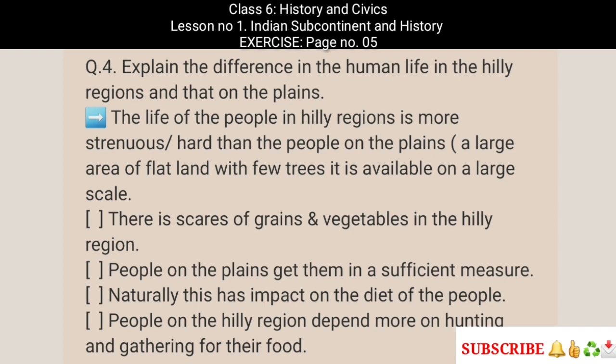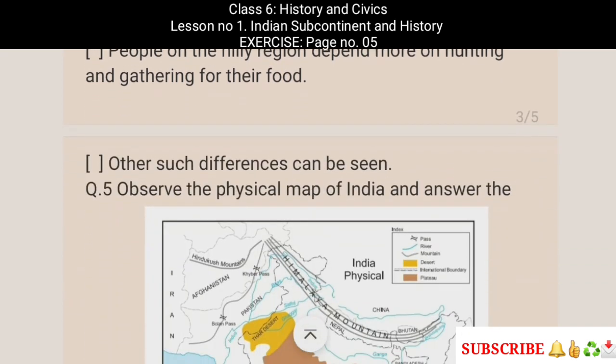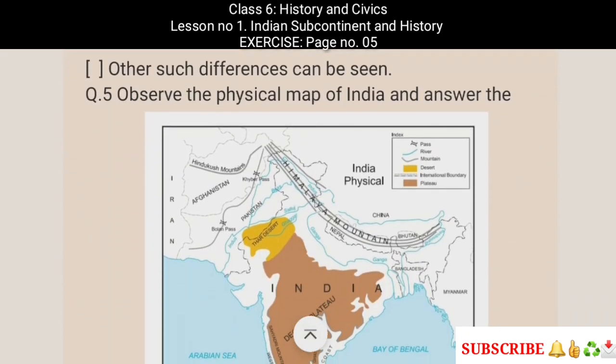There is a scarcity of grains and vegetables in the hilly region. People on the plains get them in sufficient measure. Naturally, this has an impact on the diet of the people. People in the hilly region depend more on hunting and gathering for their food. Other such differences can be seen.